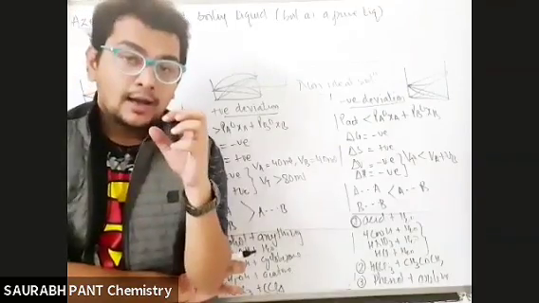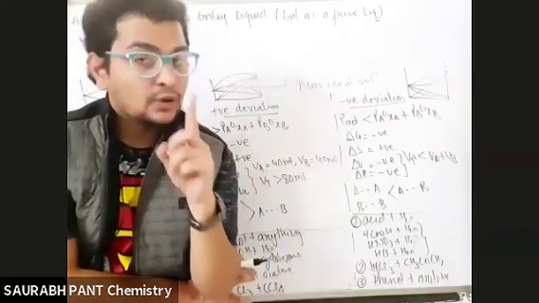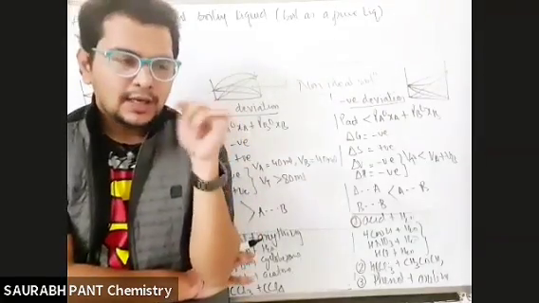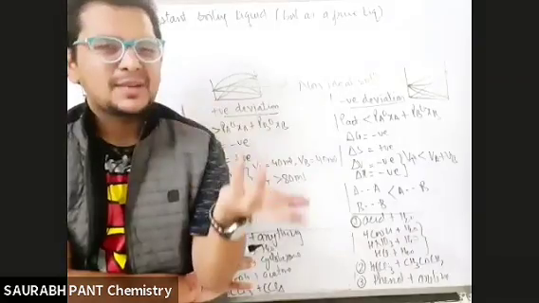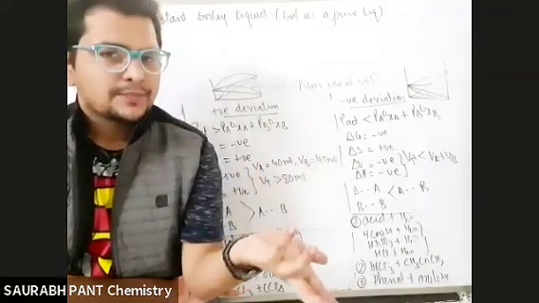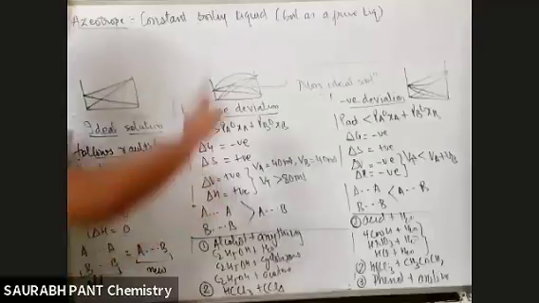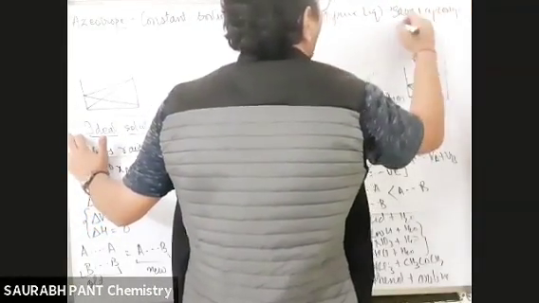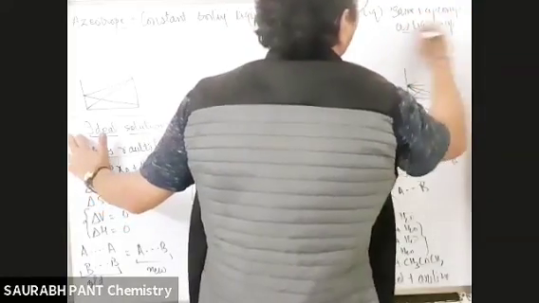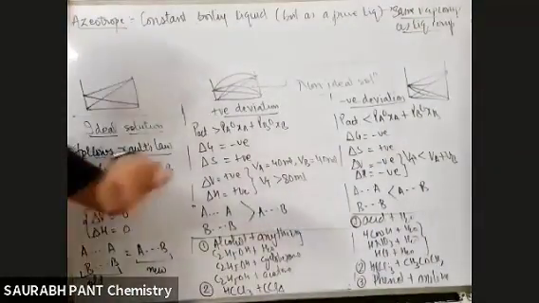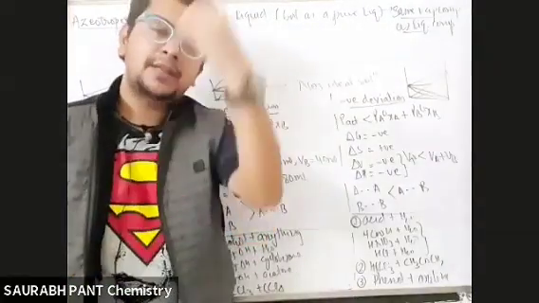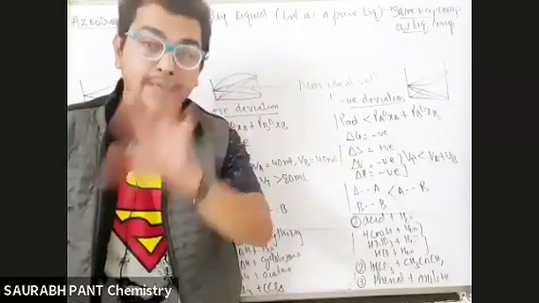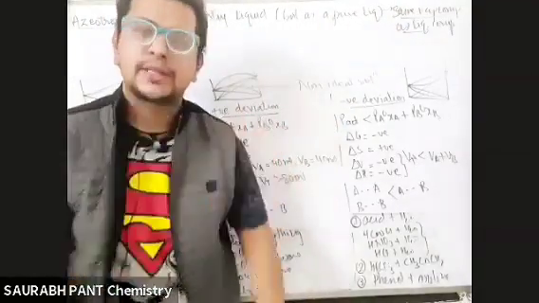When a pure liquid is boiling, it boils at a constant temperature. Plus, when the water boils, the leftover concentration of water will be the same, 55.55 molar. It will not change. So boiling as a pure liquid means the same vapor composition as liquid composition. When the liquid composition and vapor composition are the same, XA, XB, YA, YB are the same. That means XA equals YA and XB equals YB. In that case, the solution becomes an azeotrope.